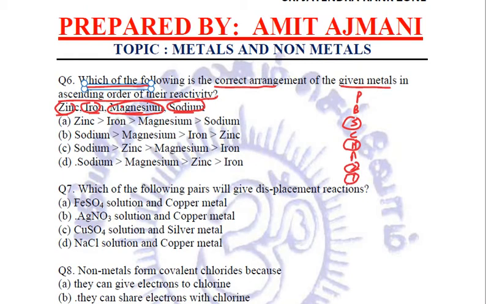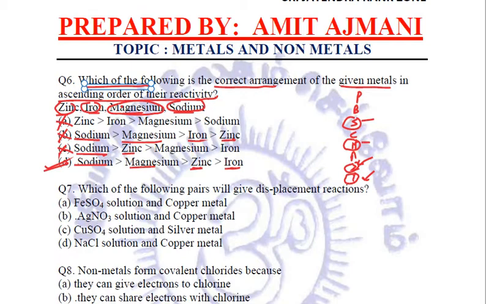So first of all, sodium should come, zinc should not. Right? Sodium is the most reactive. After that, it should be magnesium. So we will strike out zinc. Magnesium is okay. Then it should be zinc coming first, then iron, not iron then zinc. So this is also a wrong option. It should be zinc first, then iron. So our D part is the correct choice.